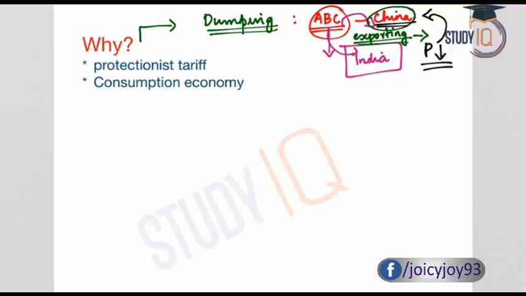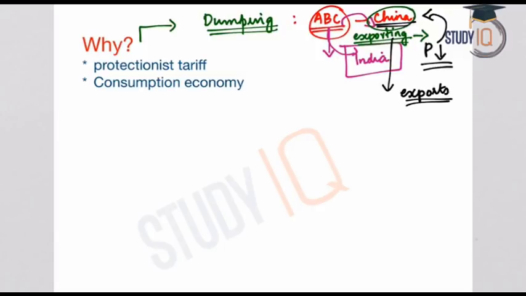That means dumping is excessive export of products from one country to another at a price lower than the price available in the home country. So as a result of dumping, what will happen? From this example, let us understand. Suppose this company ABC dumps or exports a lot of commodities into India. What is the impact on the Indian economy?